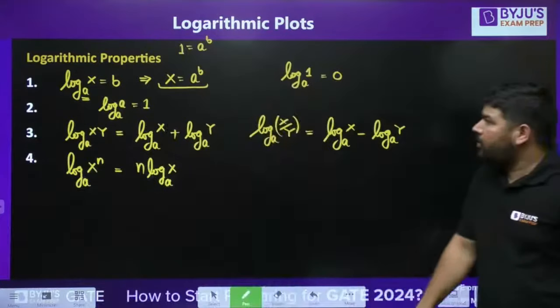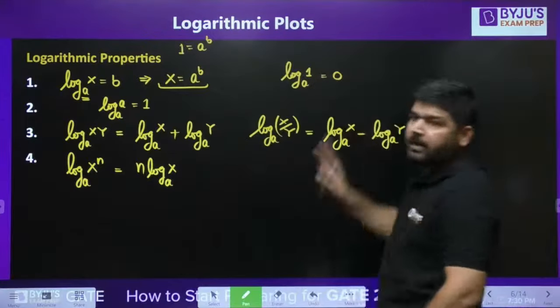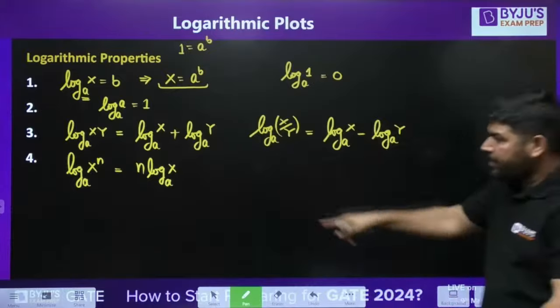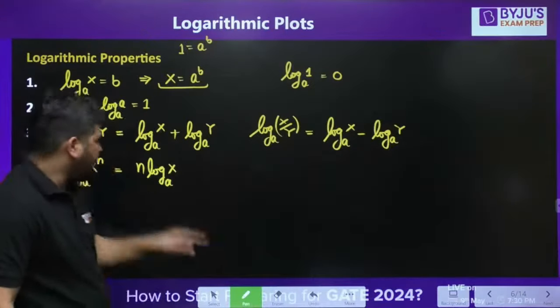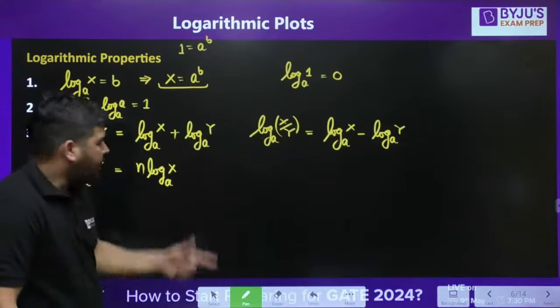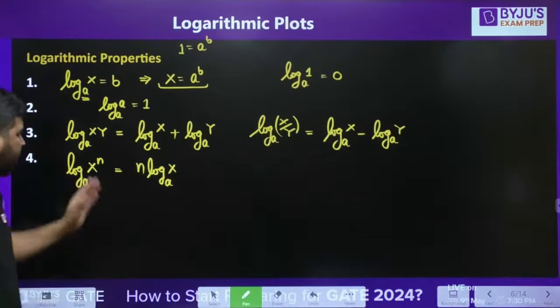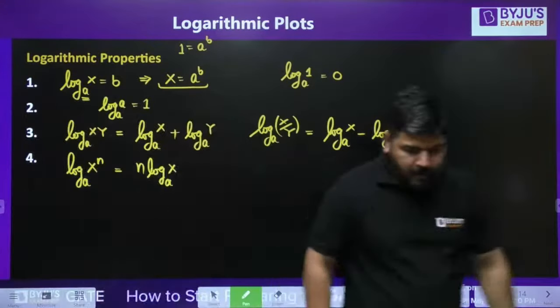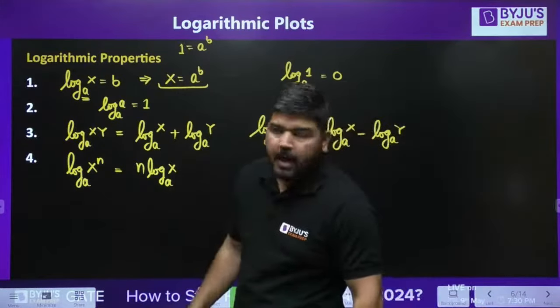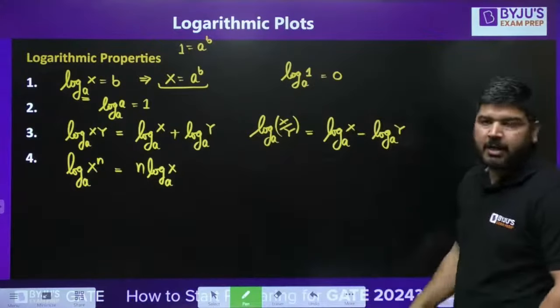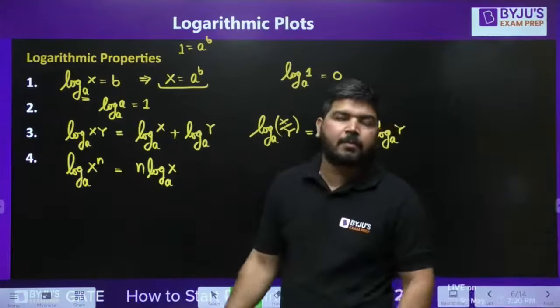So whenever in log you get 1, it will always be 0. And remember this property. This is again very important. Whenever you have a power like this, you can take this power out. Okay, and you can write it like this. I hope it is clear. Now let's move further. I told you about some properties of log. If you know these properties, then it will be easy for us to understand logarithmic plots.